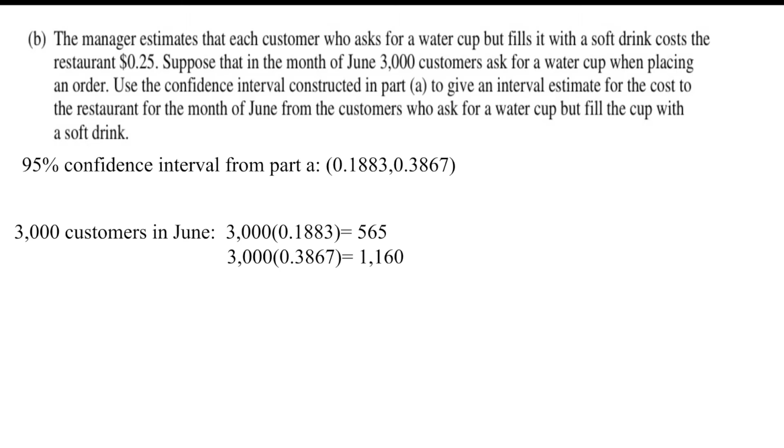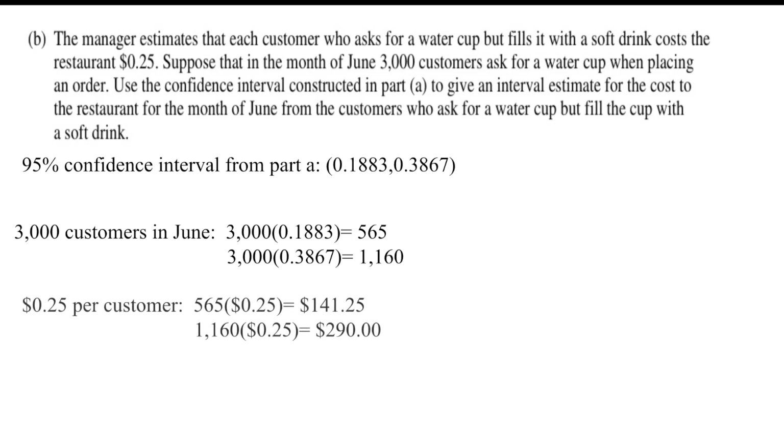We are going to multiply 3,000 by each of the values obtained in our confidence interval from part A to get the number of customers in June who asked for a water cup but filled the cup with a soft drink. 3,000 times 0.1883 equals 565. 3,000 times 0.3867 equals 1,160. This is an interval estimate for the number of customers who asked for a water cup but filled the cup with a soft drink in the month of June.